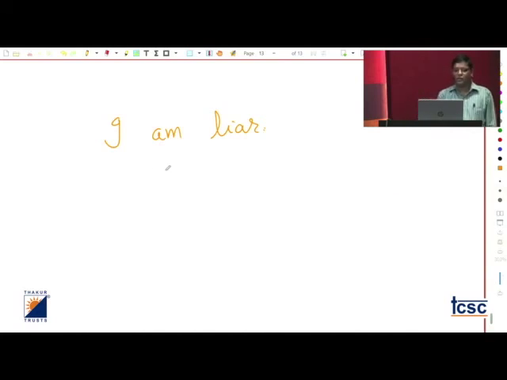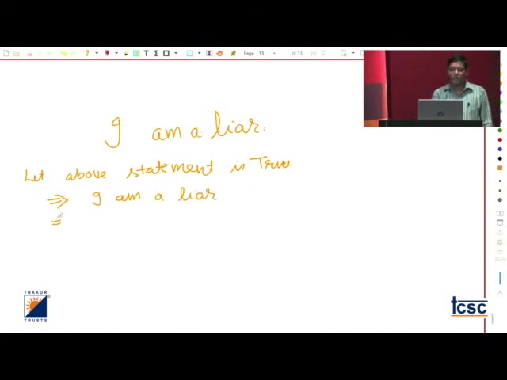Let us see that two cases can arise here. First, let the above statement be true. If the above statement is true, then definitely this implies I am a liar. And what a liar says, we can say, implies that the truth value of a liar is always false.